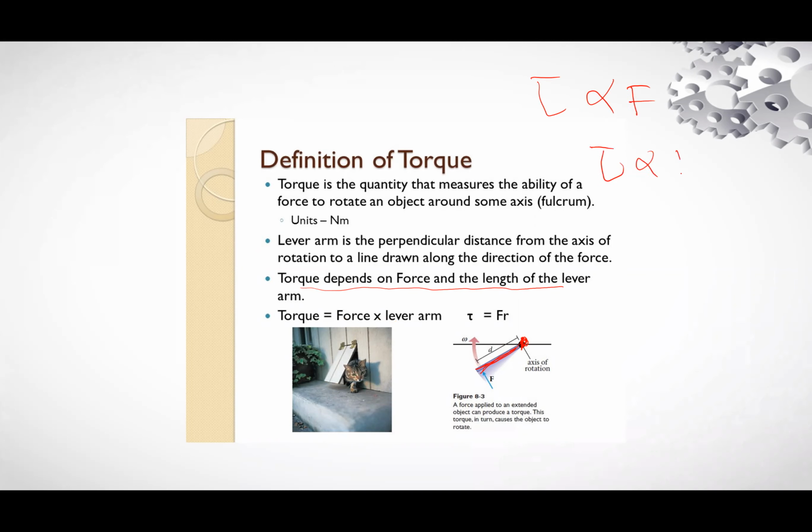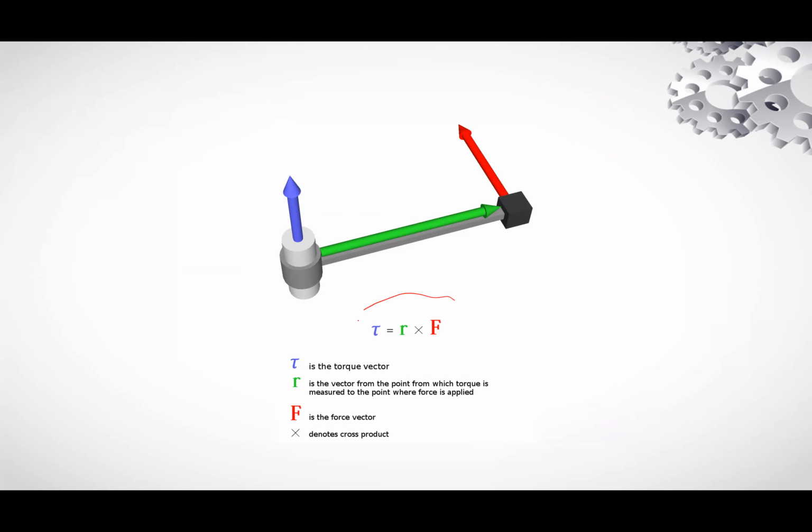Torque is directly proportional to the moment arm, and torque also depends on the angle theta. If theta is 0, torque will have its minimum value, and if theta is equal to 90 degrees, torque will have its maximum value. You studied these in class 9th also already. So this is the formula for torque.